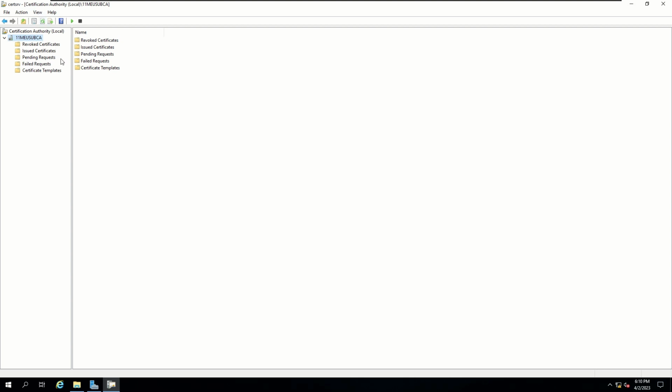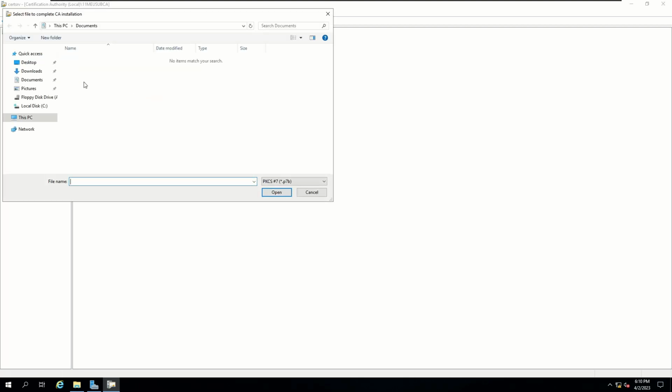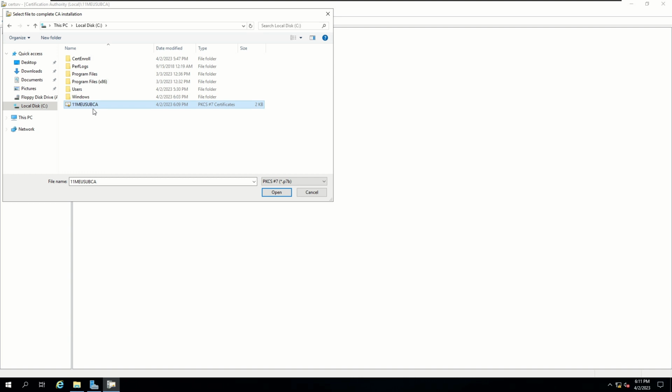So let's go ahead and right click on it. Head over to, let's see, all tasks. Then select submit new, or excuse me, install CA certificate. And navigate over to that file in your C drive. There's my certificate. I have it selected. Click on open.